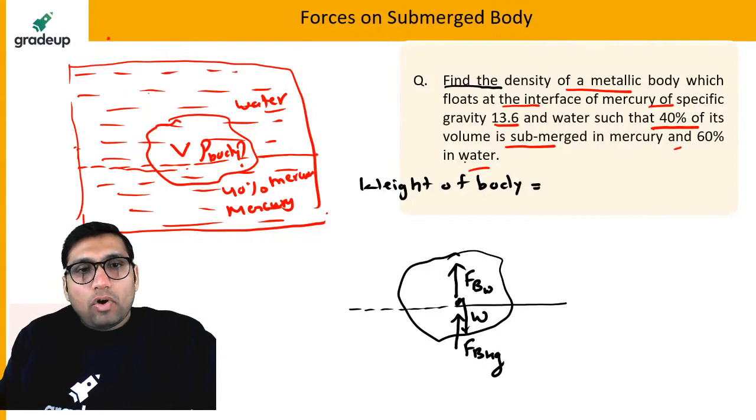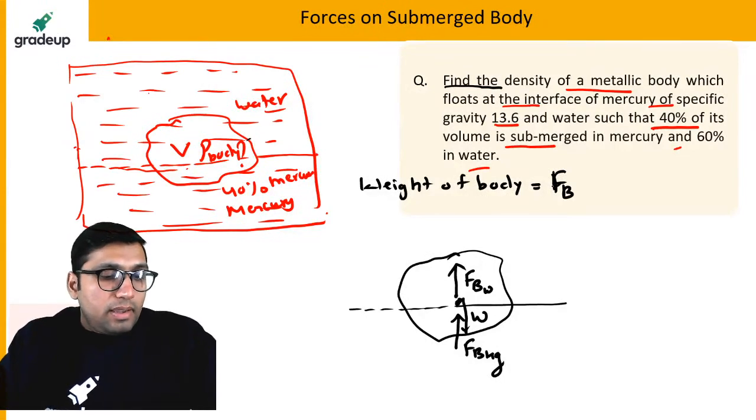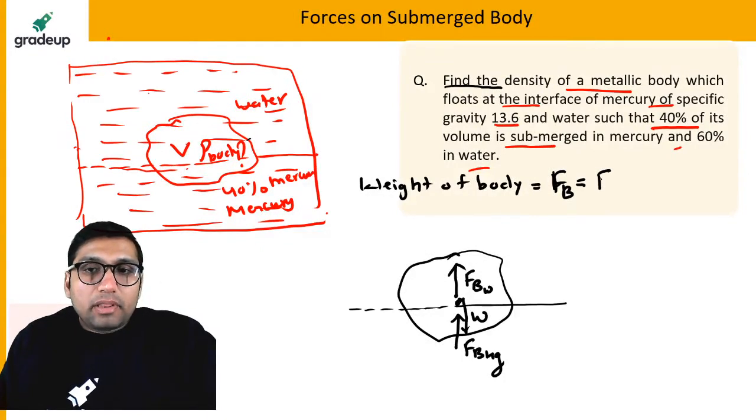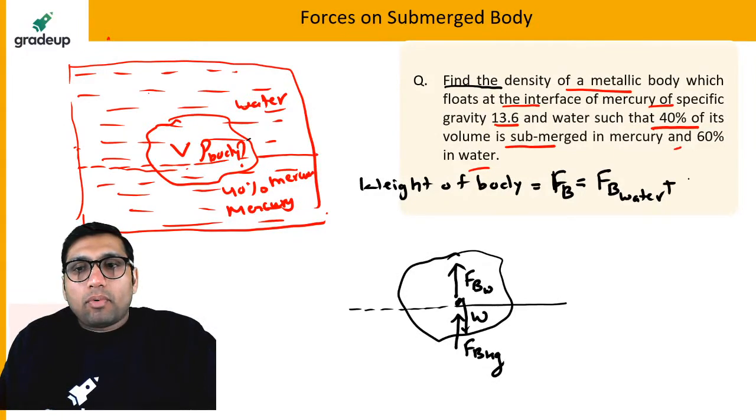Because it is a floating body, the weight of the body will be equal to the force of buoyancy. Yes, you can apply the principle of flotation. Now there will be two forces of buoyancy: one due to water, and one due to mercury.